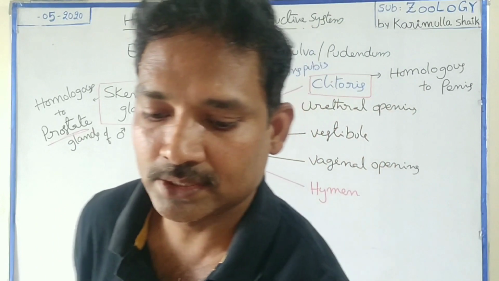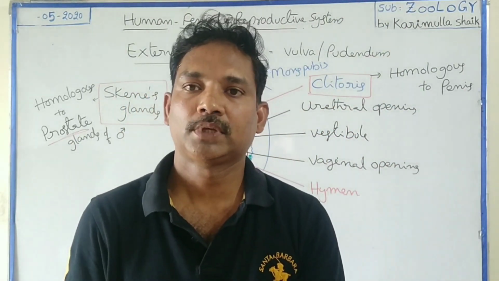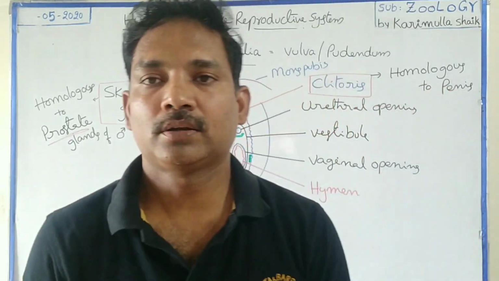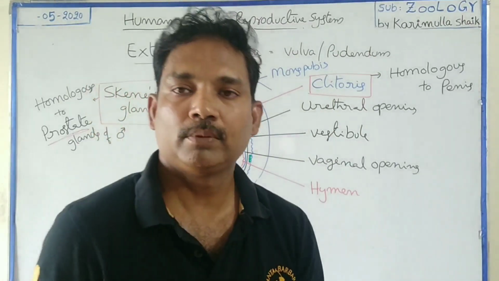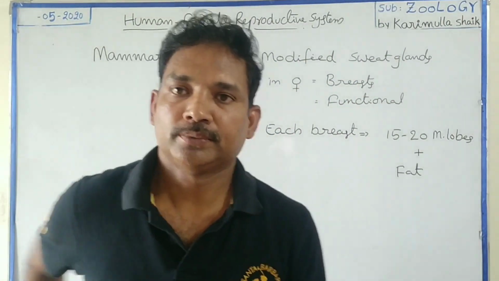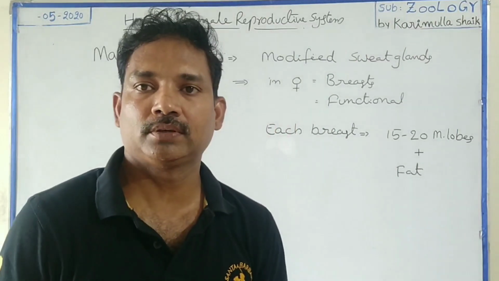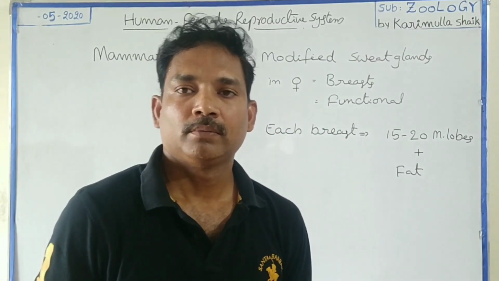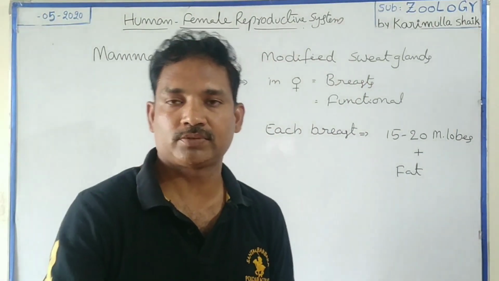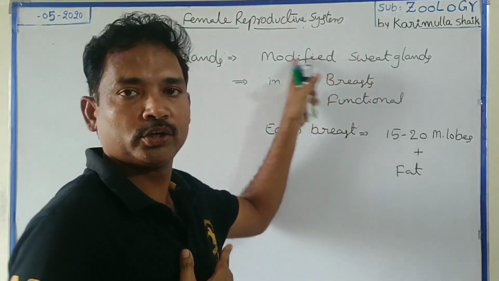In this concept we have discussed various parts of the female reproductive system and their functions, including the external genitalia. Mammary glands are also functionally linked with the female reproductive tract. Mammary glands are nothing but modified sweat glands. Our skin has two kinds of glands, sweat glands and sebaceous glands. At the thoracic region, the sweat glands are modified into mammary glands.